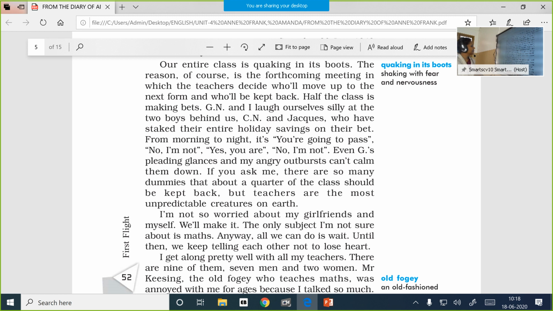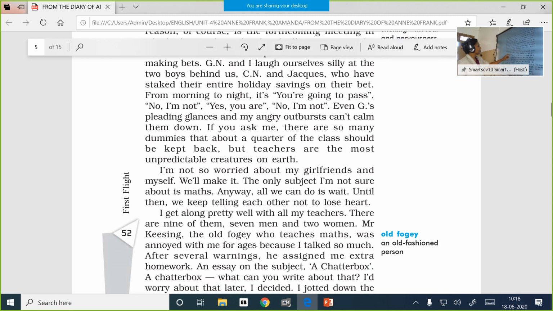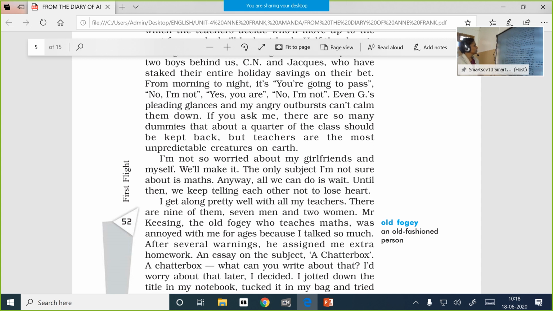And what have they done? They have staked their entire holiday savings on their bet. They have managed to save some money, and they made a bet saying, oh, I'm not going to pass. If I pass, I will give you my entire savings. You know how you make bets. So from morning to night, this was the conversation between them. You are going to pass. No, I'm not. Yes, you are. No, I'm not.